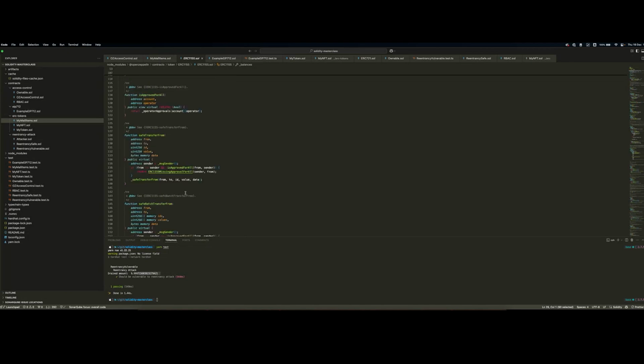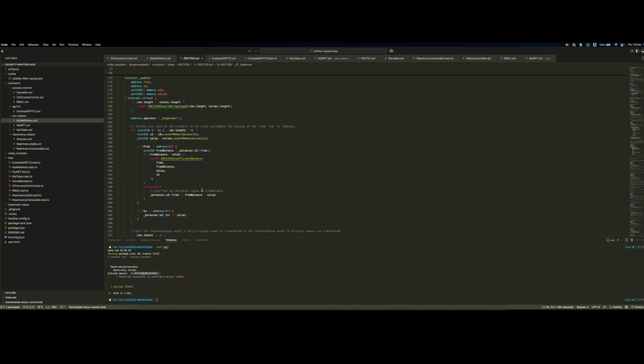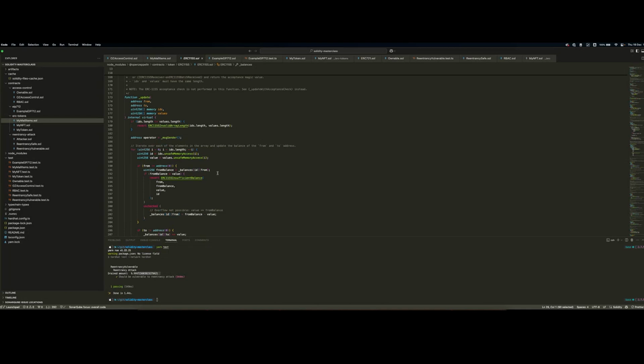How this is implemented in an efficient way all relies again in the core internal update function, and this handles both single transfers and batch transfers of multiple token types. You can see here you can transfer from an origin to a destination, and you can specify more than 1 token type. In this case, they're called IDs, but imagine them as token types. Otherwise, you get confused with the token IDs of the NFT standard. And values, so what is the amount of transfer for each token type?